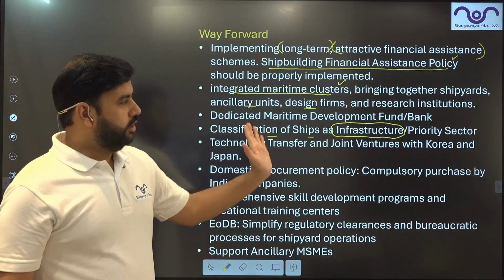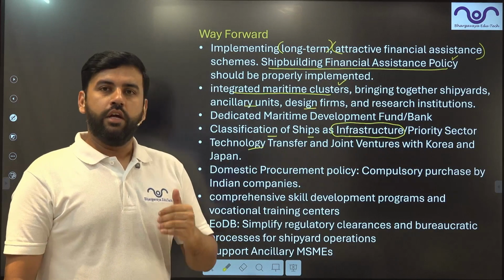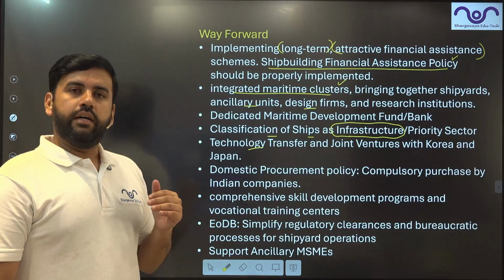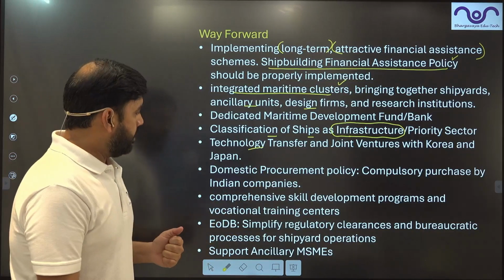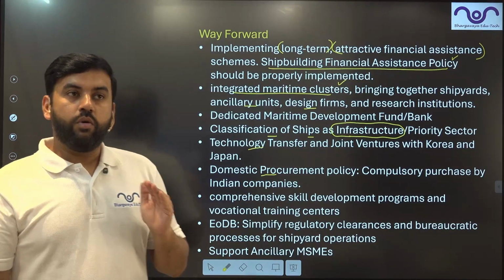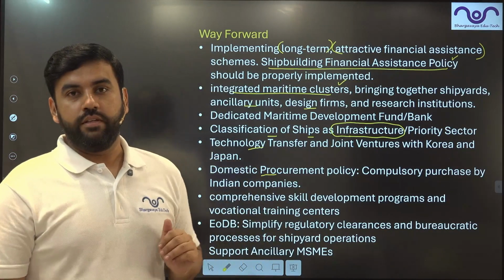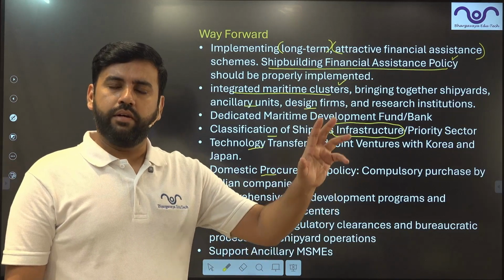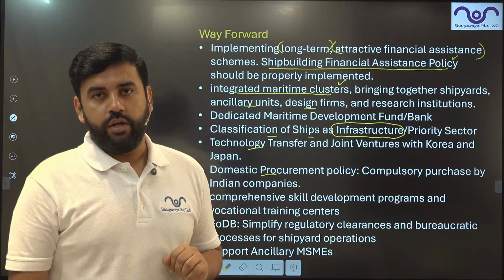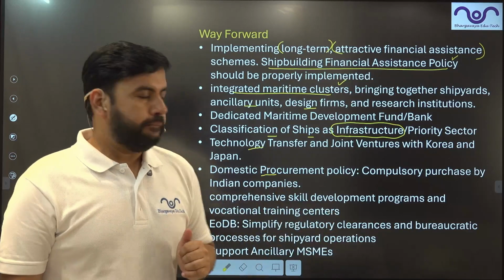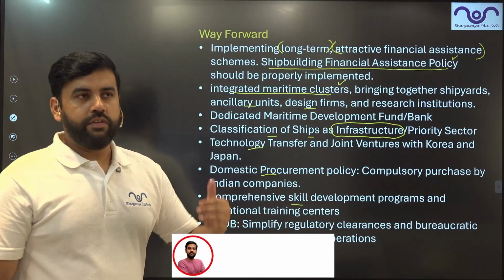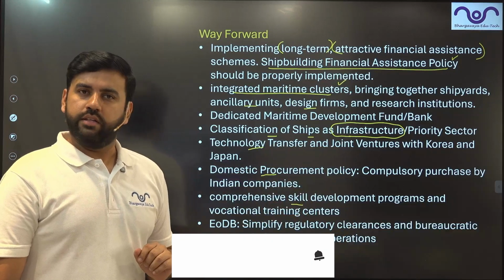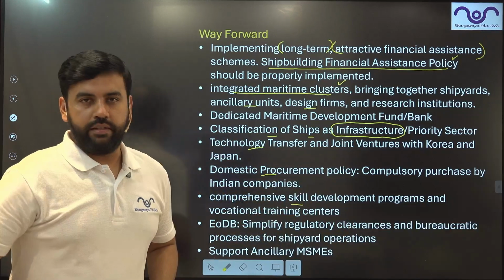Technology transfer, of course. Japan and Korea are good partners to India in this case, so we can have technology transfer. India and Japan have very good relationships as far as all these things are concerned. Domestic procurement policy, basically the government should come up with a policy where the government should purchase, right? The government can purchase, or there could be a memorandum of understanding between two companies, the one who uses the vessel and the one who manufactures the vessel. So make in India and buy in India. Comprehensive skill development program, obviously, and this should be provided within the clusters, right? There can be a skill development institution in the cluster itself. Get a skill, get a job at the same place.